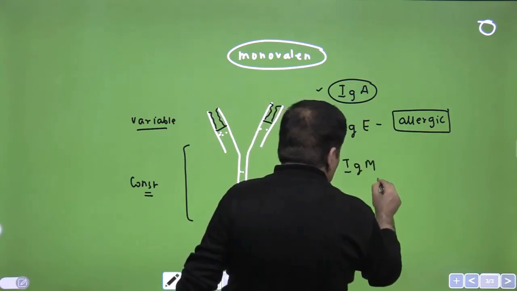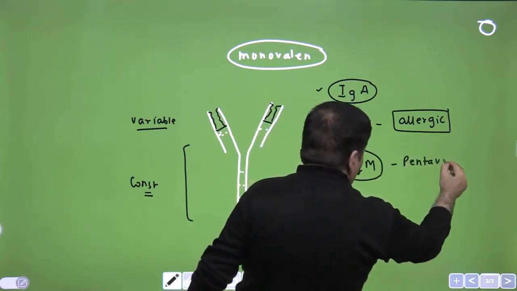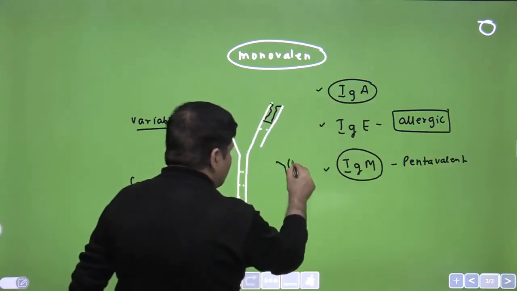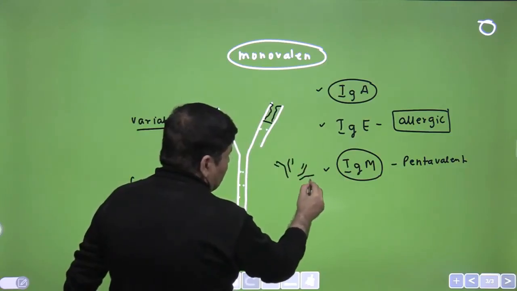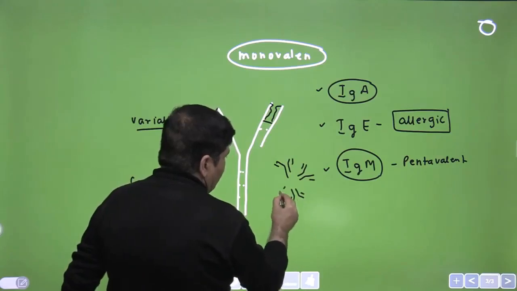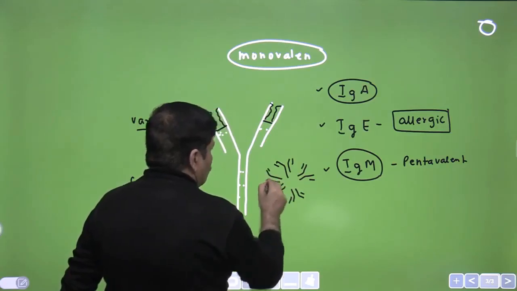This IgM is the heaviest antibody, it is pentavalent. So it is pentavalent, it is heaviest. Now the heaviest antibody will be something like this. So we are making the structure pentavalent: 3, 4 and let us say 5. So something like this.